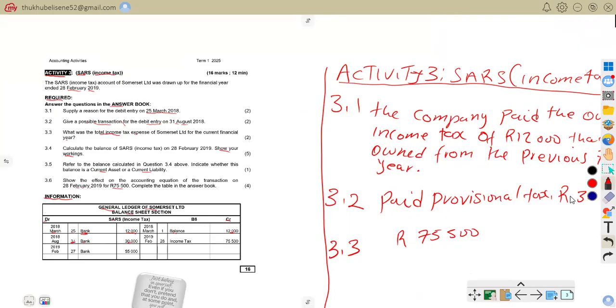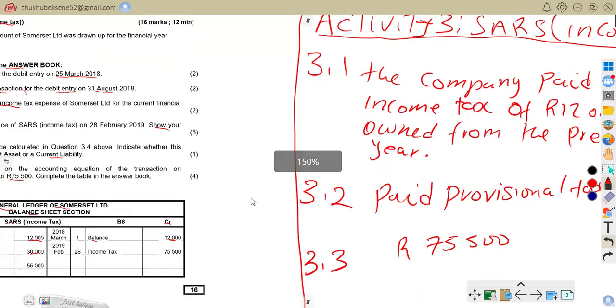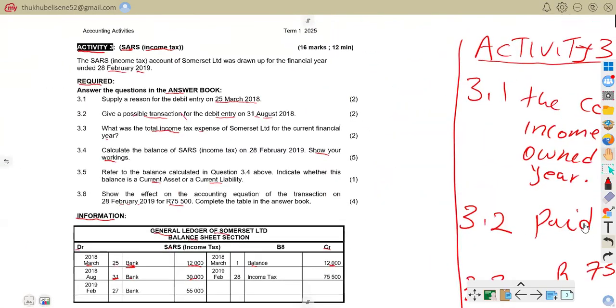Now let us move on to 3.4. 3.4 says, calculate the balance of SARS or income tax on 28 February. Show your workings. So now we are to answer our 3.4.